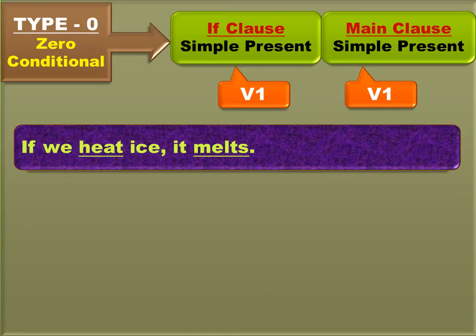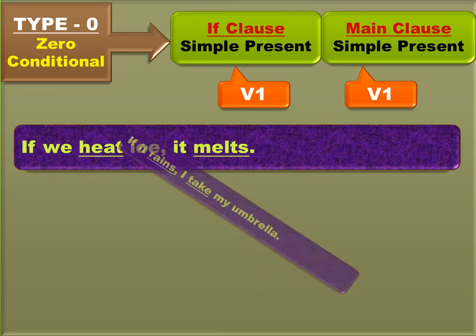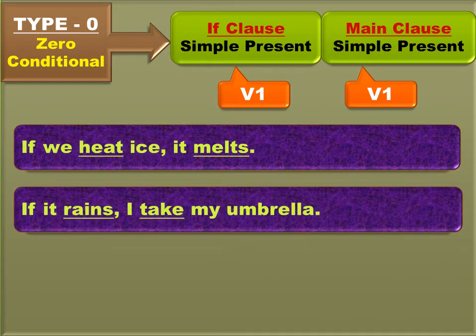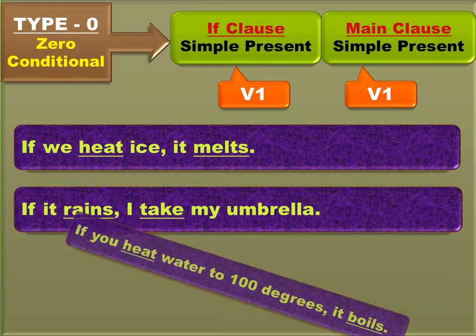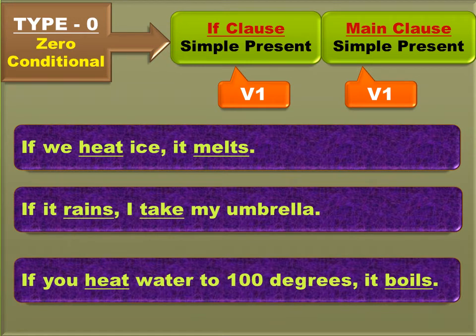Here, this talks about scientific fact. The next sentence, if it rains, I take my umbrella. This is the general habit. Next, if you heat water to 100 degrees, it boils. This is again a scientific fact. Here you can see the words that are underlined are the verbs, and these are the base form of verbs.